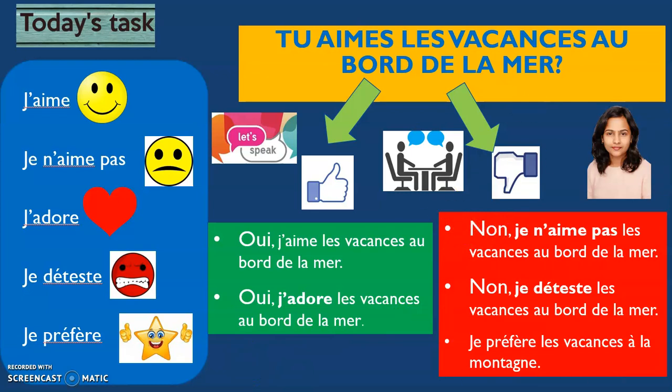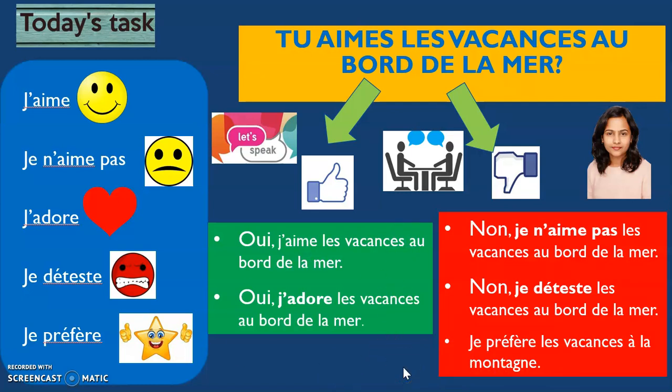Now let's move on to the negative answers. If you didn't like that particular destination or place, you could say, no, je n'aime pas, I don't like. Or you could say, no, je déteste, I hate. Or you could even say, je préfère les vacances à la montagne. This is a little different way of answering. So this person doesn't say no. Instead, this person says, I prefer holidaying at the mountainside.